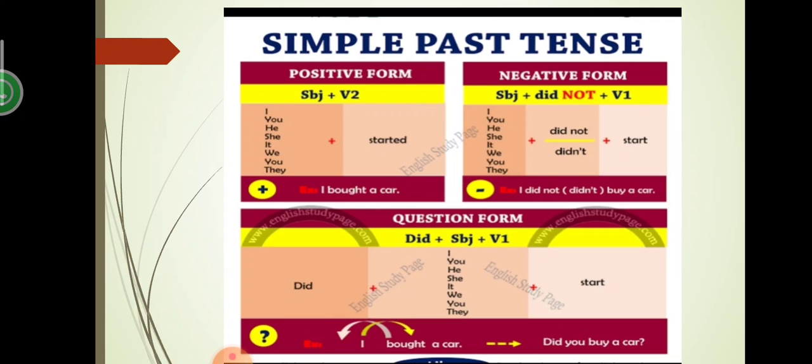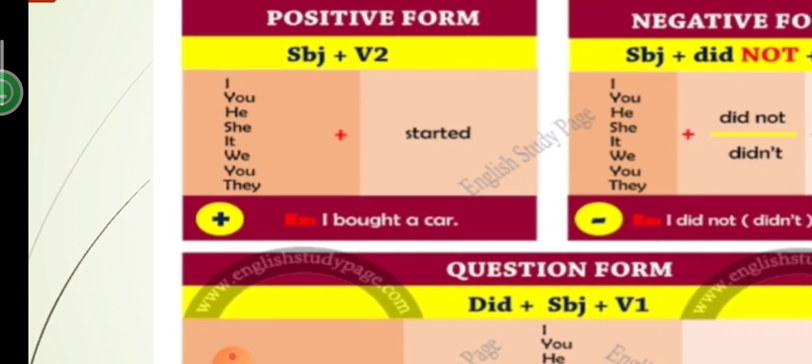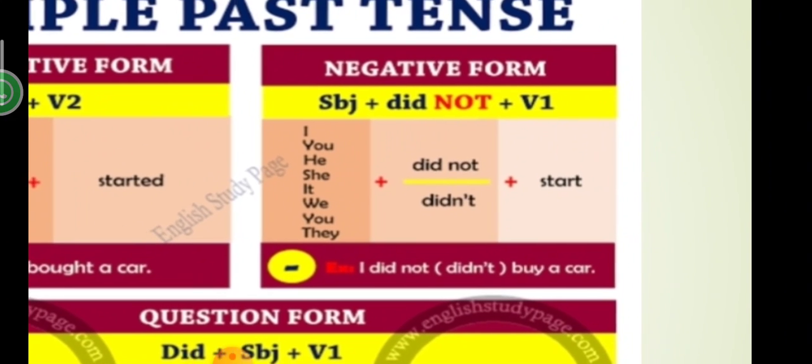This is a very simple tense. Let's start with the positive form, in which there is no question and no denial, so it is not negative and not interrogative. In the positive form, after the subject you simply add the second form of verb, like I started, you started, he started, she started, like this.